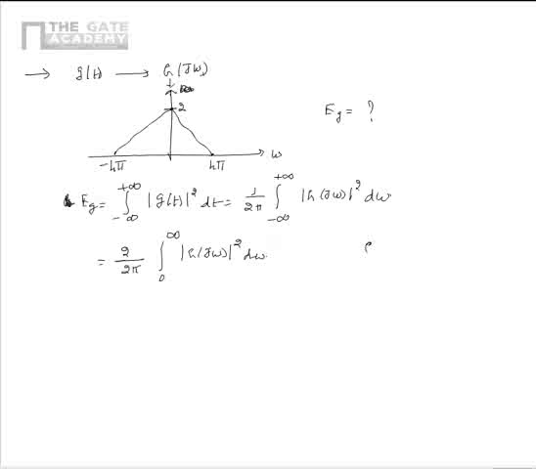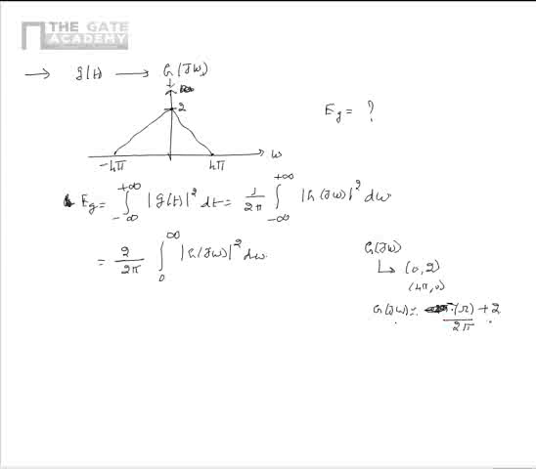So we can write that G(jω) is a straight line joining (0, 2) and (4π, 0). So from this we can write that G(jω) is equal to -(1/(2π)) ω + 2. So here we see that at ω equal to 0, G(jω) is 2.